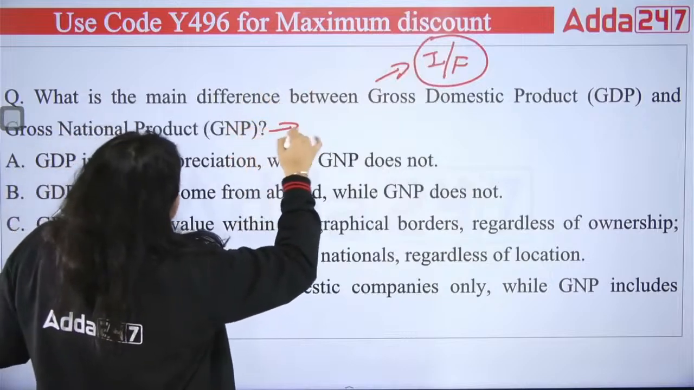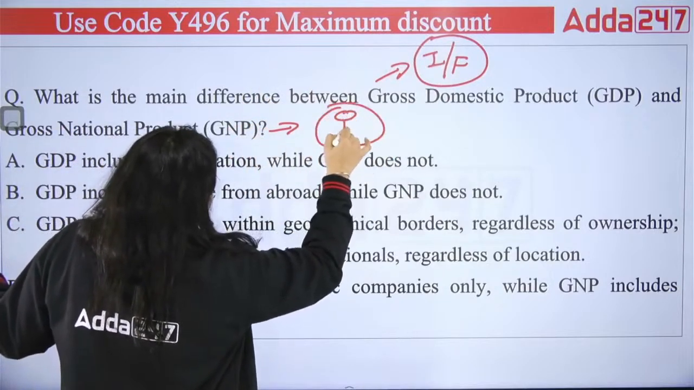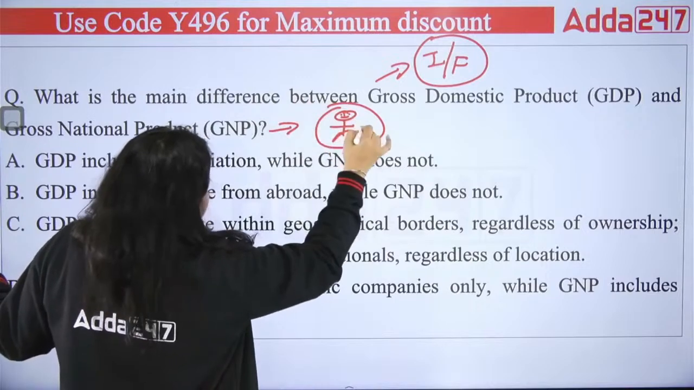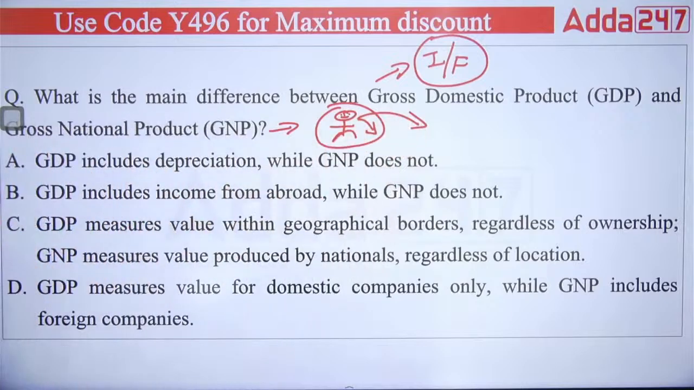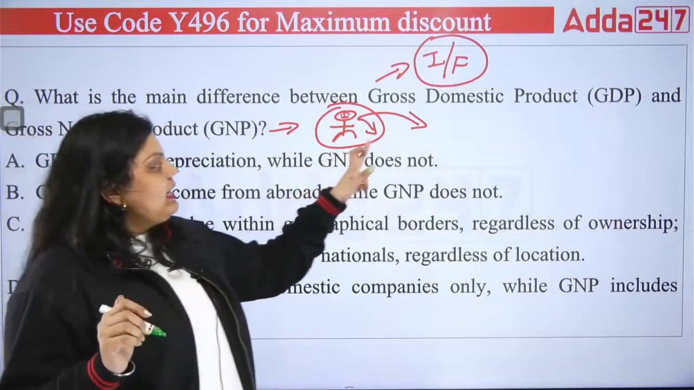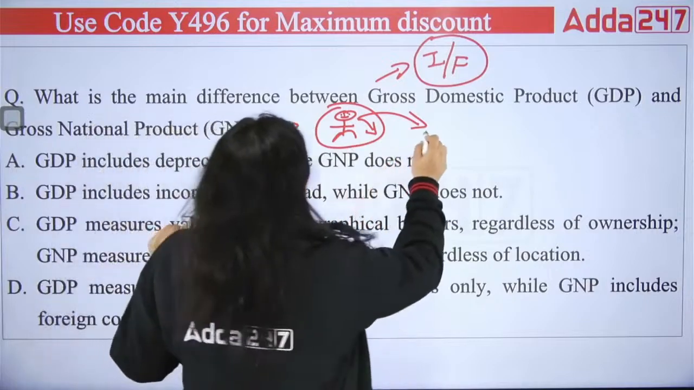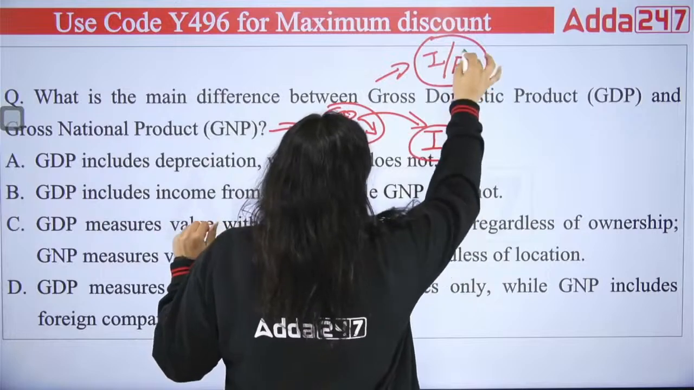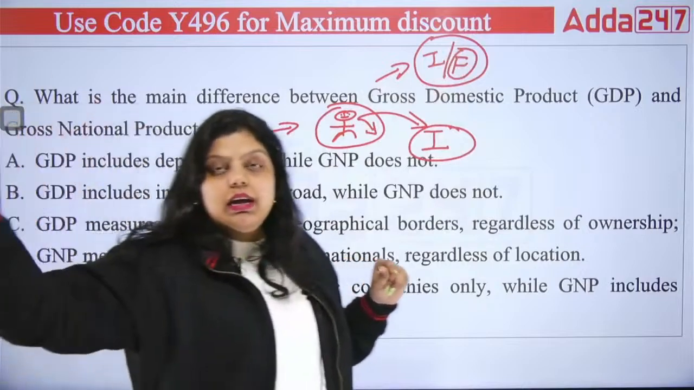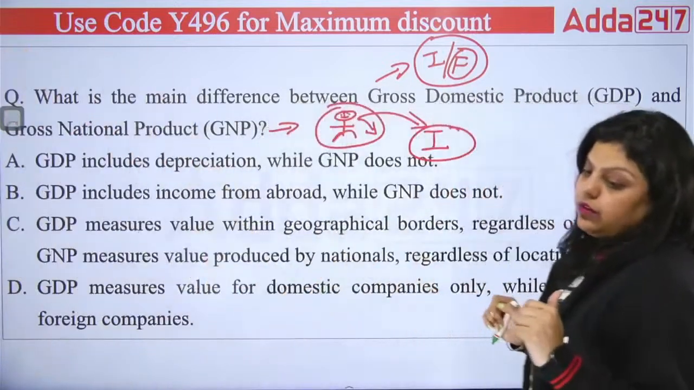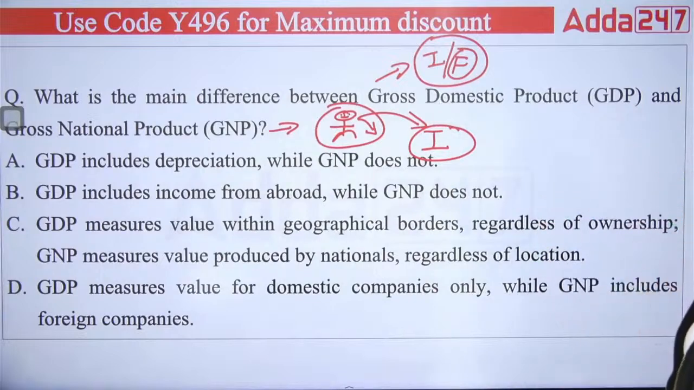And in GNP, you will find whatever production has been done by the citizens of your country within the boundary and outside the geographical boundary. So what's the difference actually? The difference here is very simple. It is the Indians who are earning in a foreign country and the foreigners who are earning in India. The Indians earning abroad and the foreigners earning in India, that's the difference you have to calculate. That's the difference between GDP and GNP.